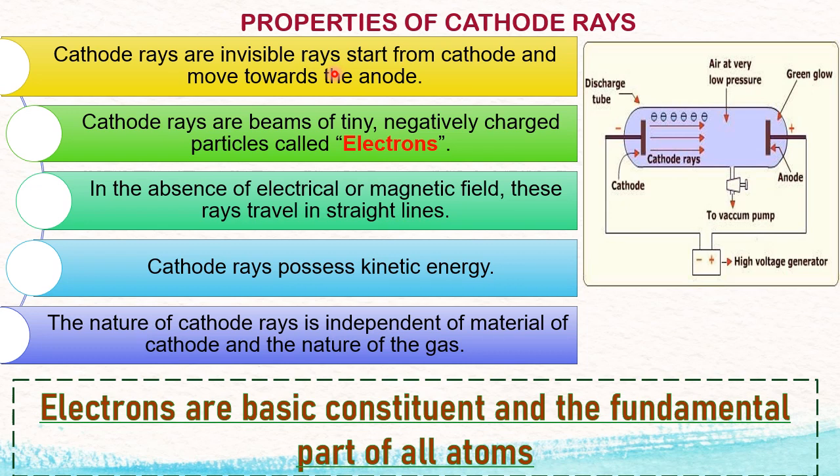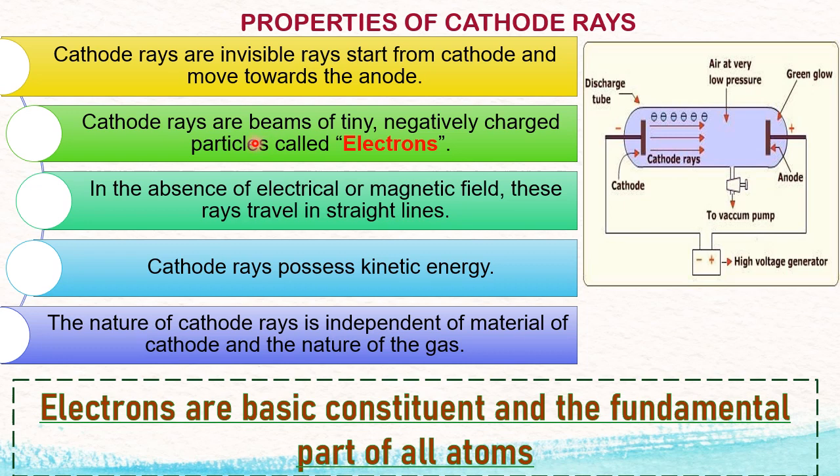So when cathode rays move towards the anode, that means they are made of what? Negative charge. So he told the second property. Cathode rays are beams of tiny negatively charged particles called electrons. So he named the negatively charged particles present in the cathode rays as electrons.